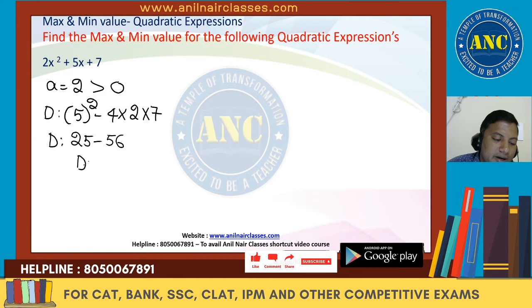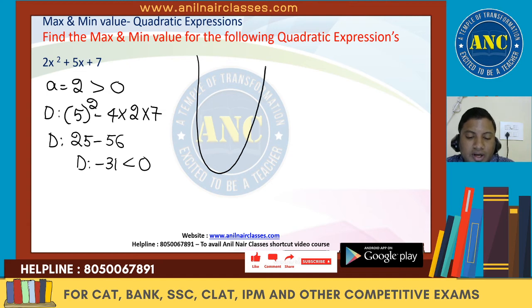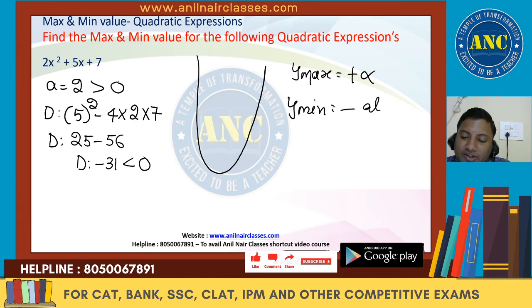D is minus 31, less than 0. That means the graph is going upwards. Y maximum will be plus infinity. Y minimum will be at a point x minimum equal to something. That also we will see.